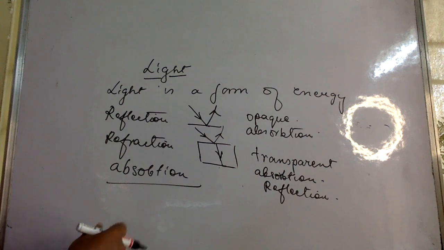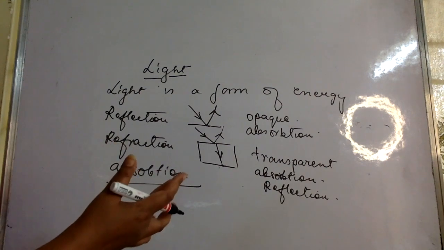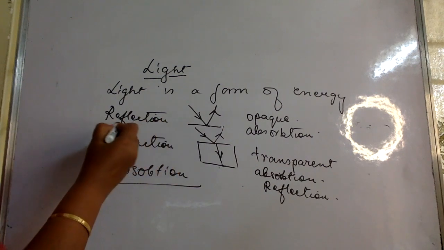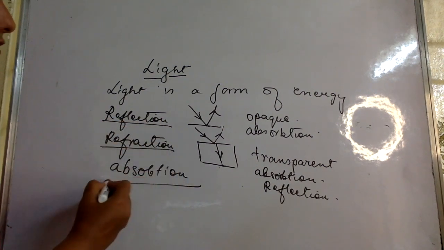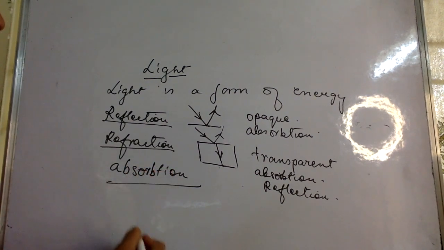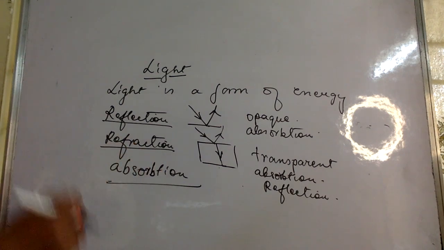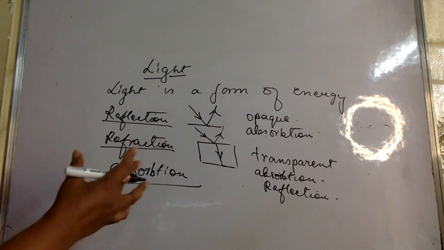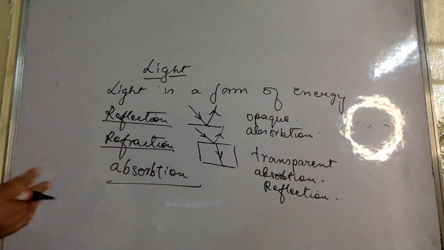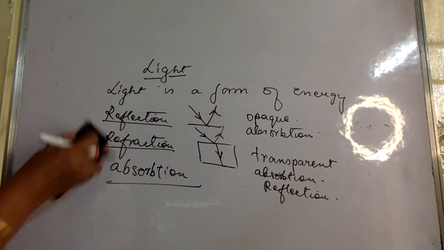Okay, so as I said, three things happen when light falls on any body. Either it can reflect, it can refract, or it can be absorbed. Okay, so these are the three things that can happen when light falls on any body.